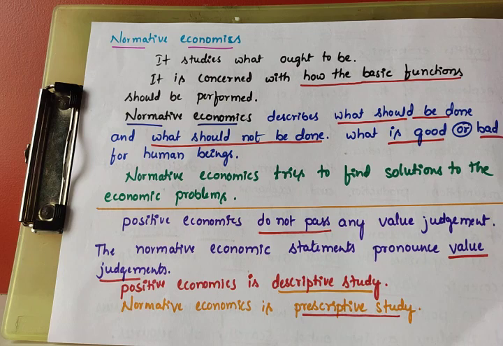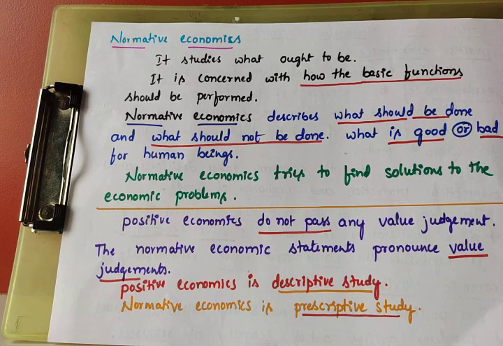It is concerned with how the basic functions should be performed. It is not only observing, it is not only collecting the information. Positive economics only collects the information, but normative economics not only collects the information, it gives the order: it should be performed like this. If you do like this, you will get good success. Like that it can give the suggestion, it can give the judgment.